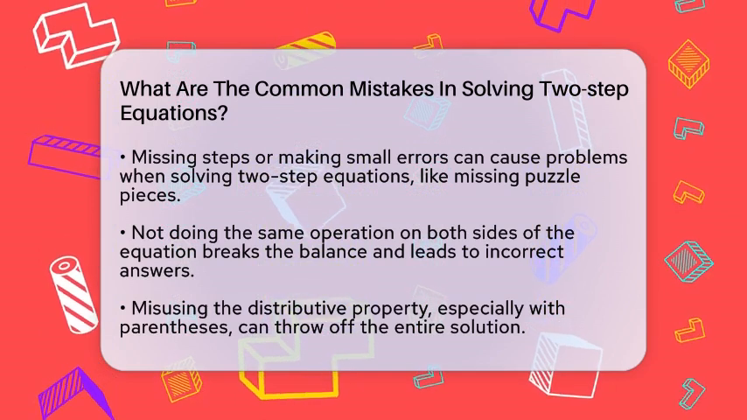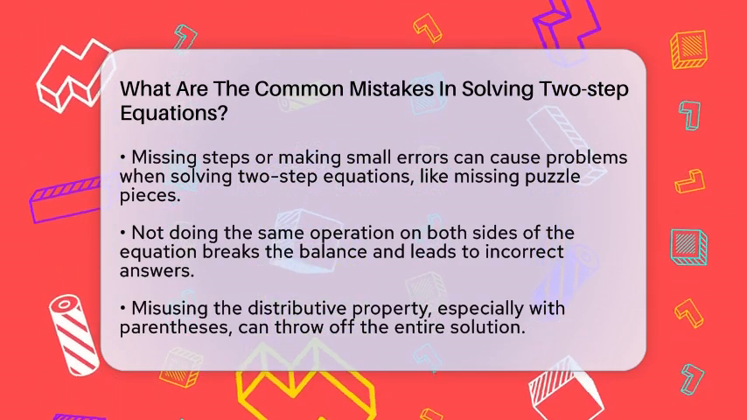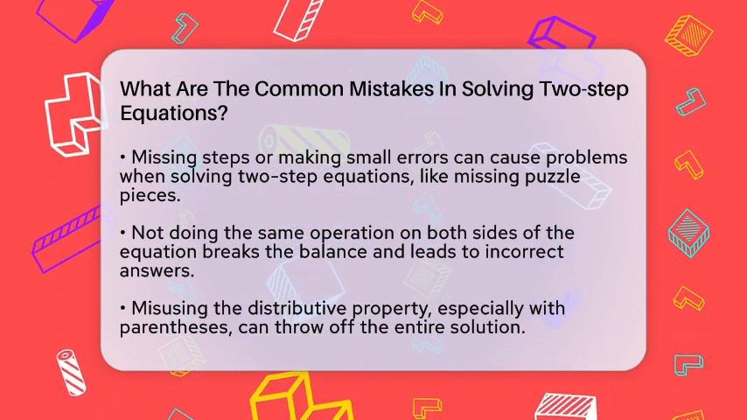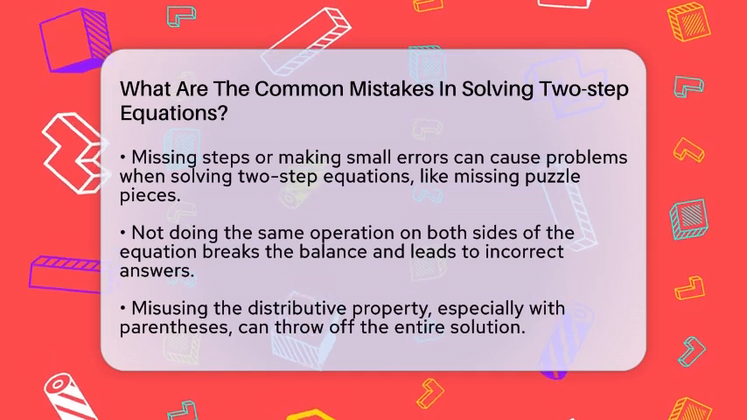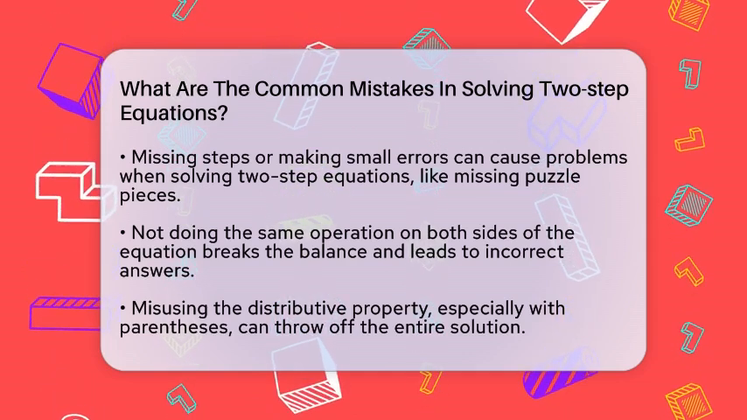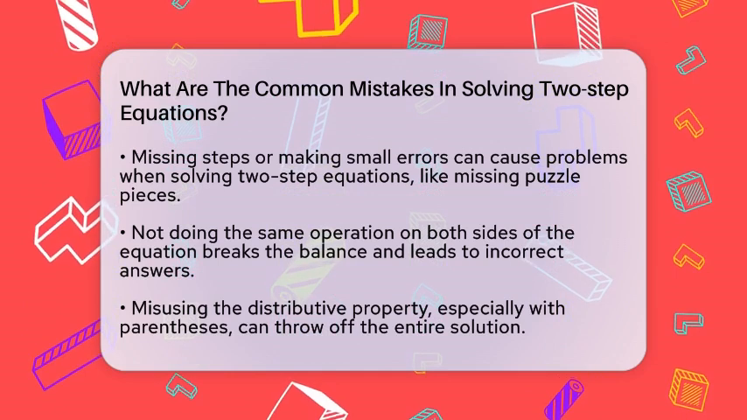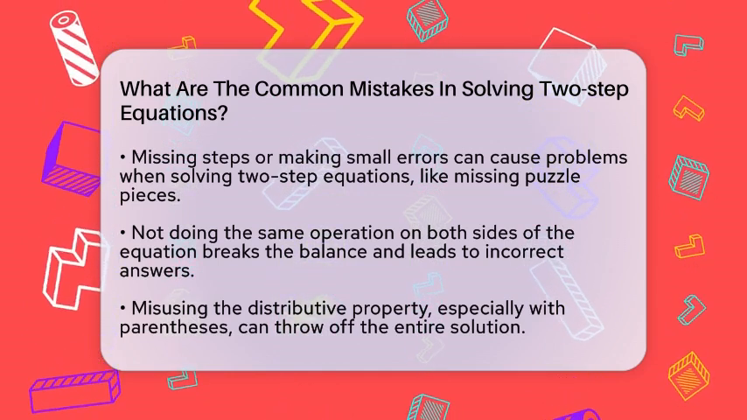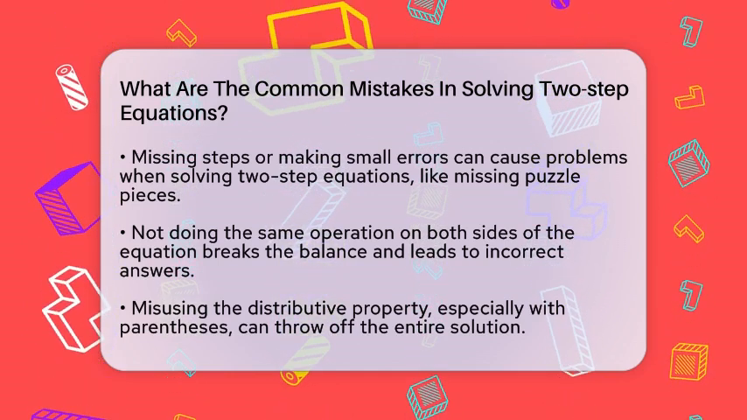One common mistake is not doing the same thing on both sides of the equation. If you add or subtract something on one side, you must do it on the other side too. Forgetting this can make your answer incorrect because the equation no longer stays balanced.